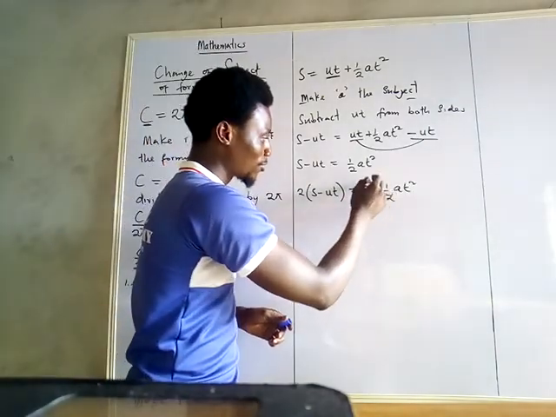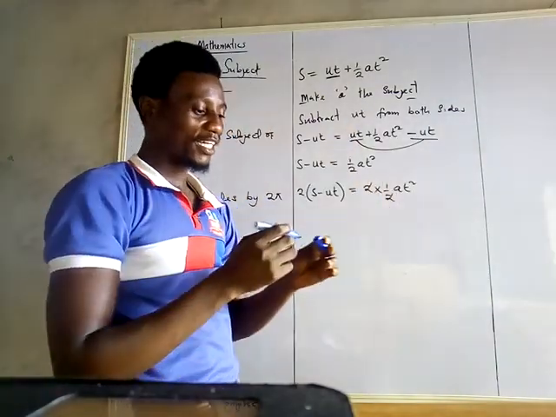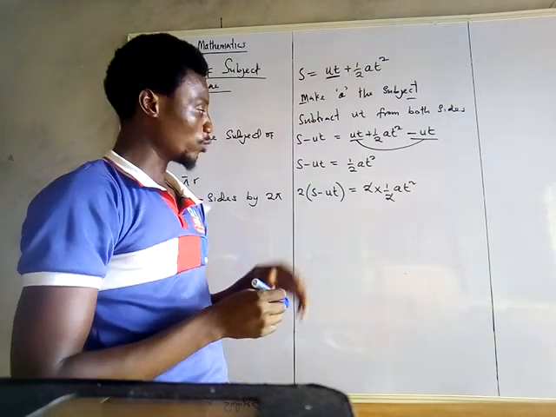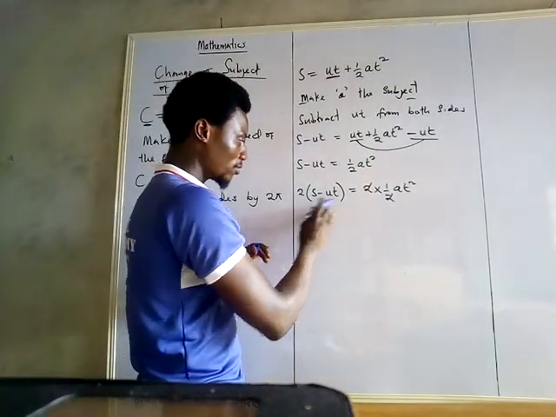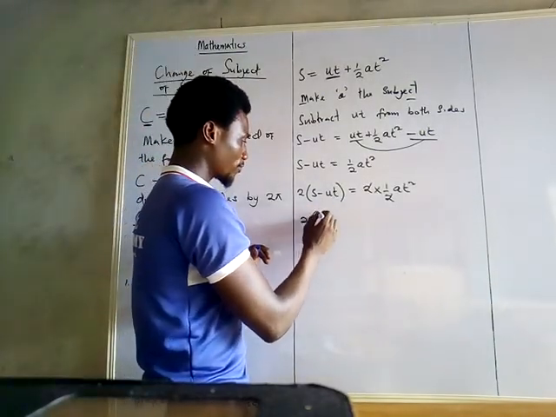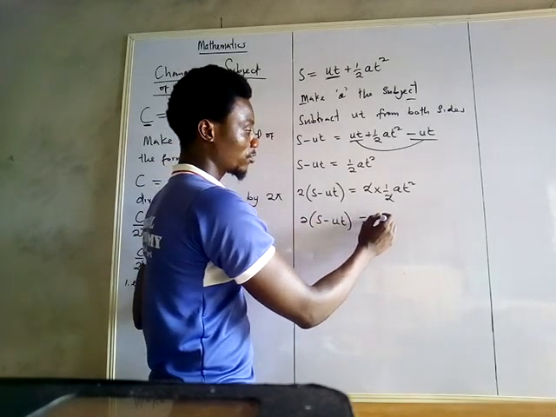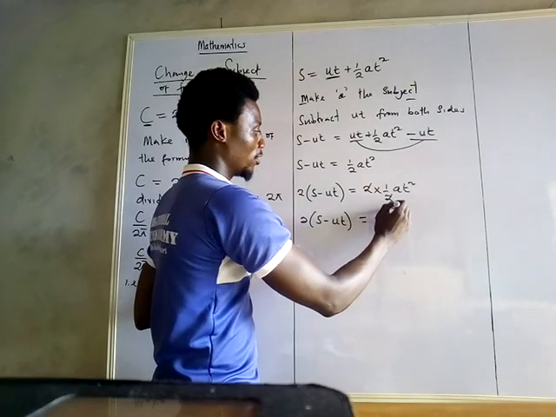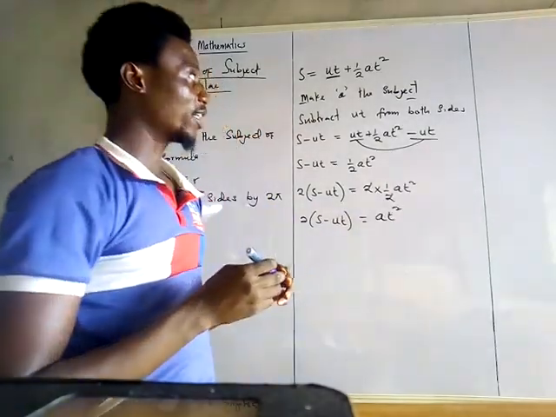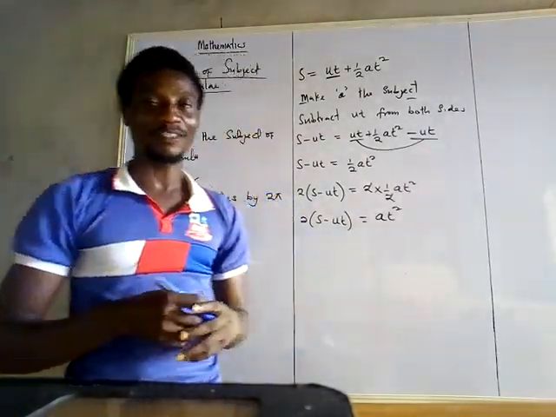So 2 cancel 2. What I have left in that side is AT squared. That is, 2S minus UT to be equals to AT squared.